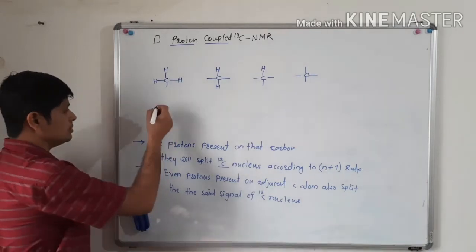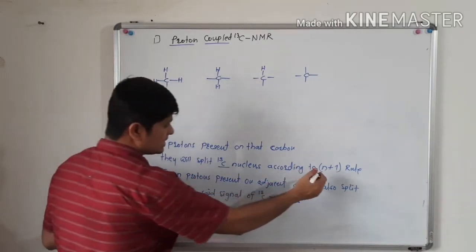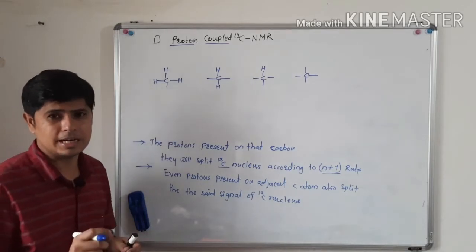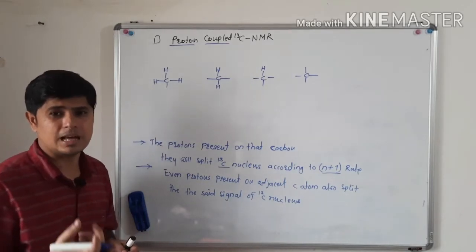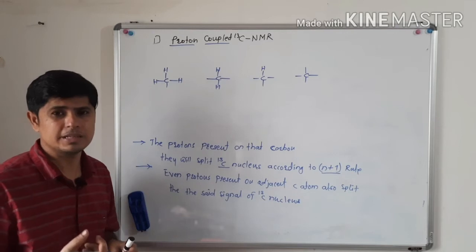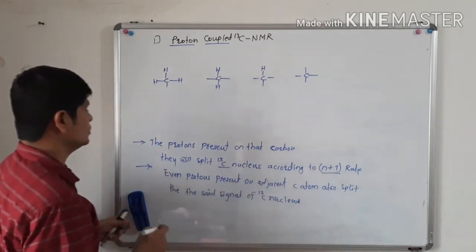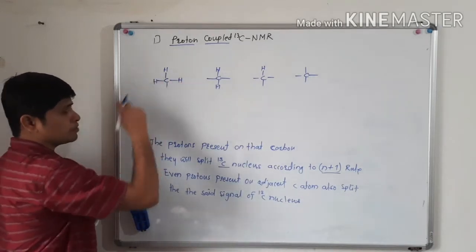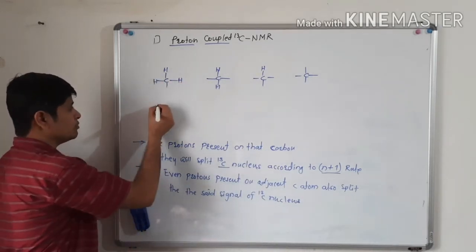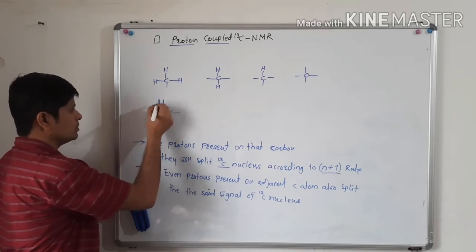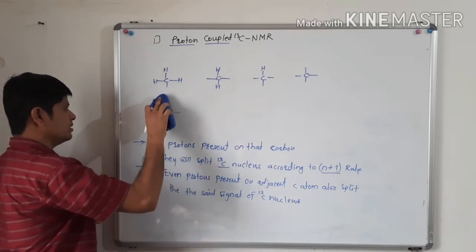Now see, the protons present on that carbon atom will split that carbon 13 signal according to the n+1 rule. If three protons are present, we will get a quartet.